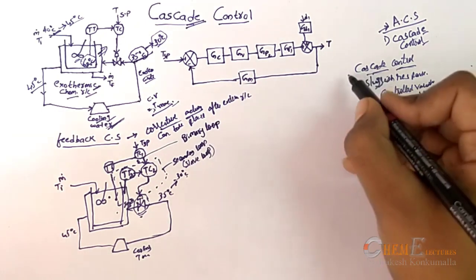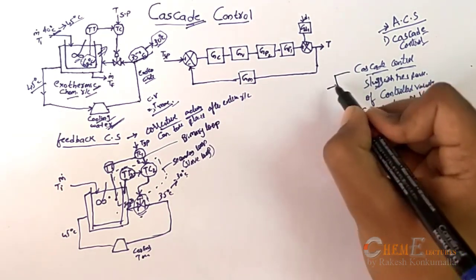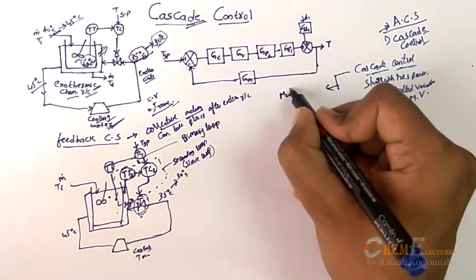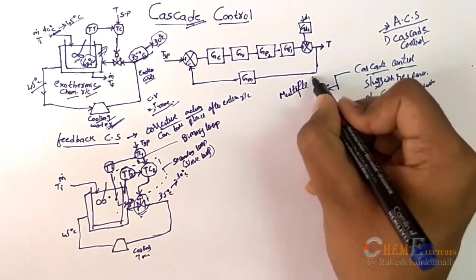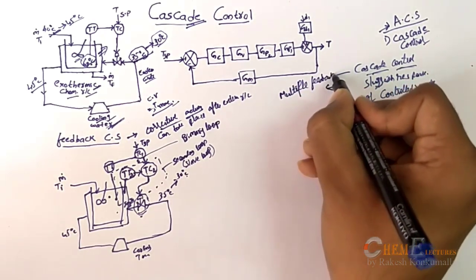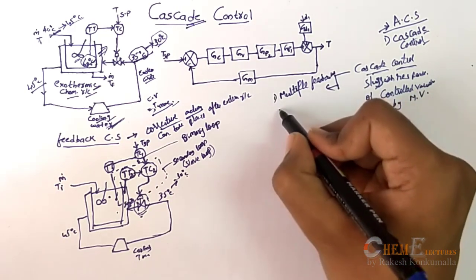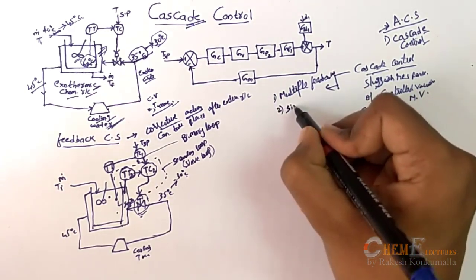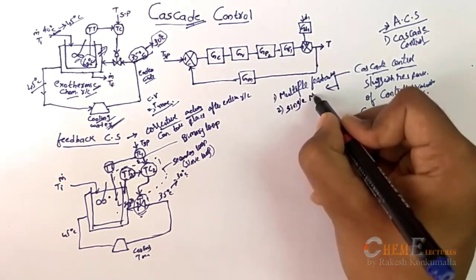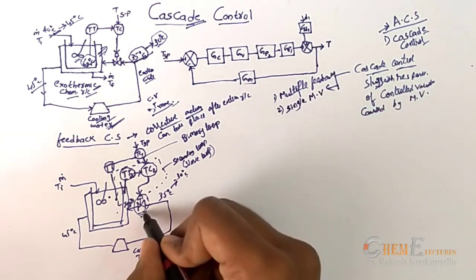So in cascade control, we have multiple feedbacks, that is the first point, and the second point is a single manipulated variable, that is, only one manipulated variable here.